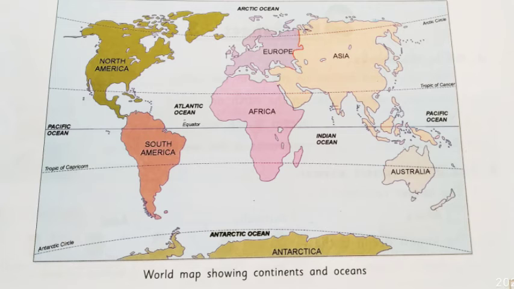In order of size, they are the Pacific, the Atlantic, the Indian Ocean, and the Arctic Ocean. The water bodies which surround the continent of Antarctica are only an extension of the Pacific, Atlantic, and Indian Oceans. In your book, detail is given about the Pacific, the Atlantic, the Indian Ocean, and lastly the Arctic Ocean, so read it by yourself.